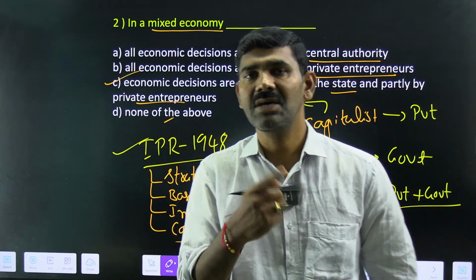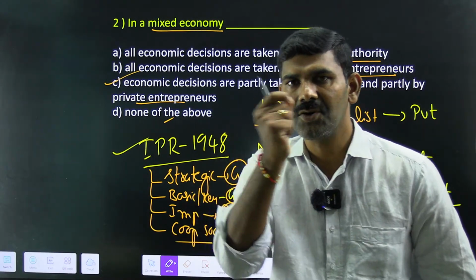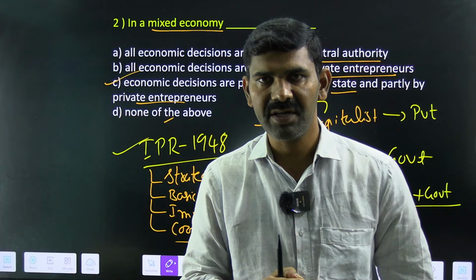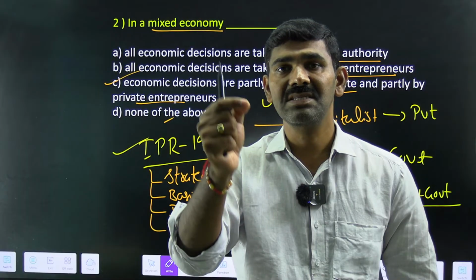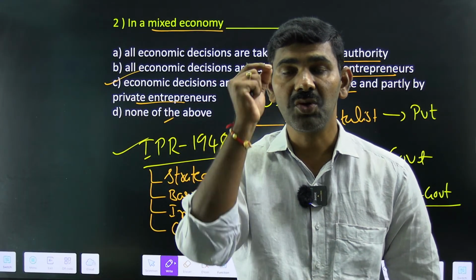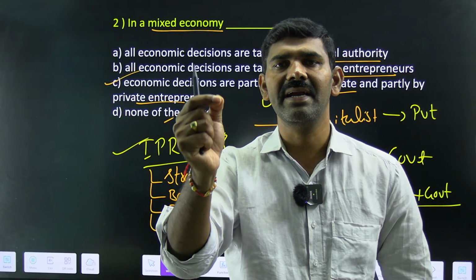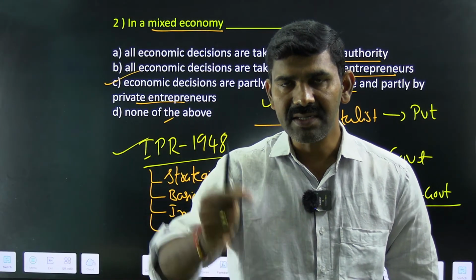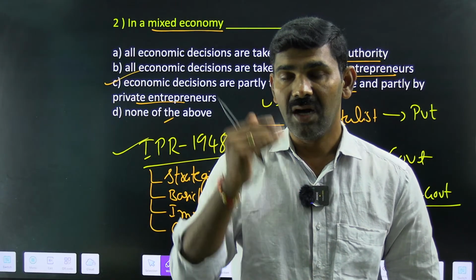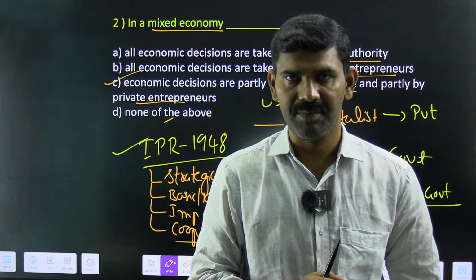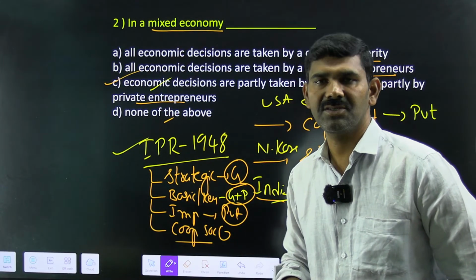Many times questions have come in the examinations on the industrial policies. You have to particularly go through Industrial Policy Resolution 1948. You have to go through Industrial Policy Resolution 1956, Industrial Policy Statement 1977. You also go to the very, very important New Economic Policy of 1991. These are the important industrial policies in the economic history of India. On this, definitely questions are coming in the examinations. Clear, guys? So here what is the answer? Option C is the right answer for this question.